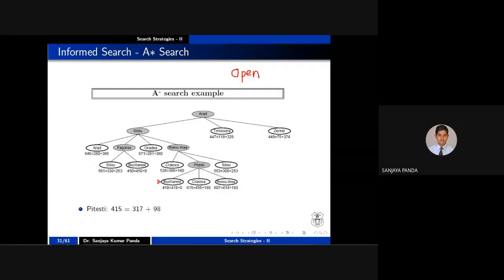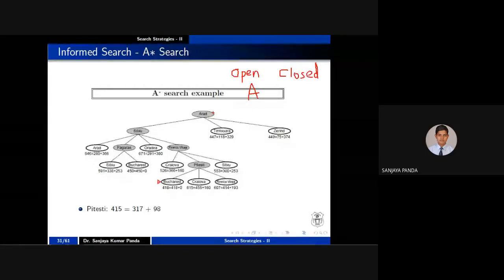So initially, whenever you start from your initial state, first you will put a node in the open list. So when you start your search from Arad, you have to put Arad in the open list, right?